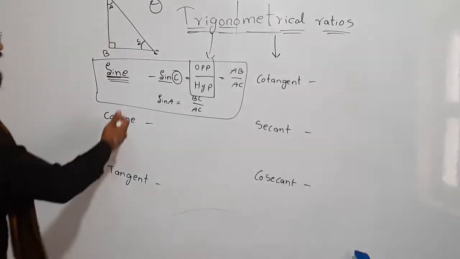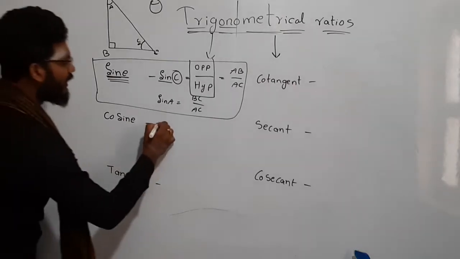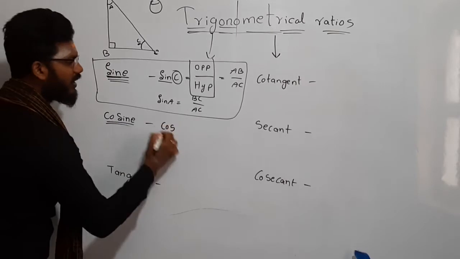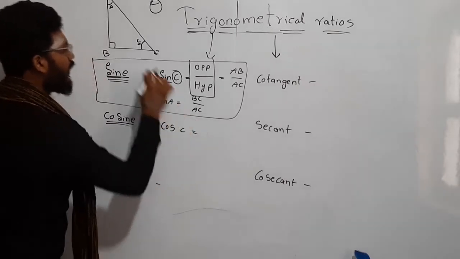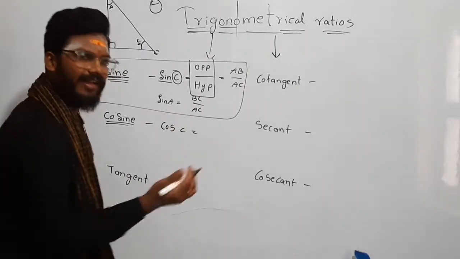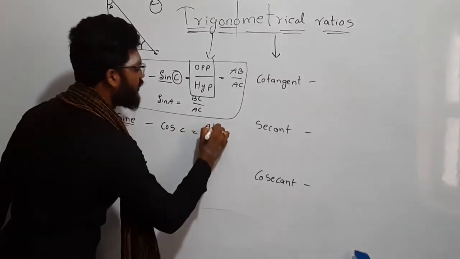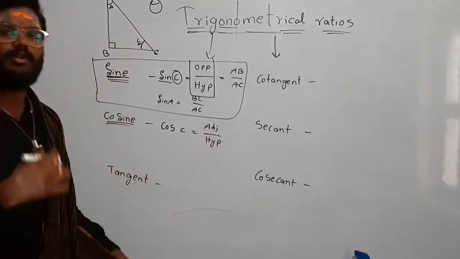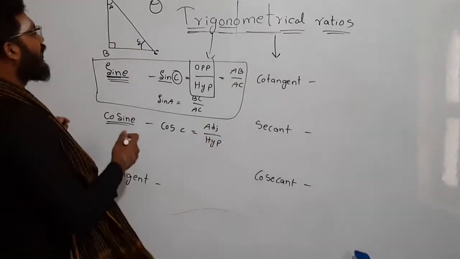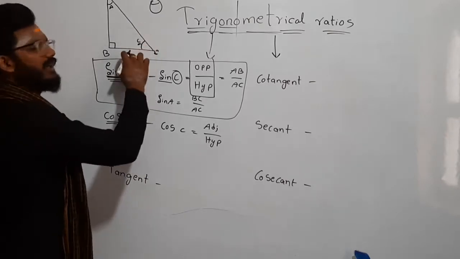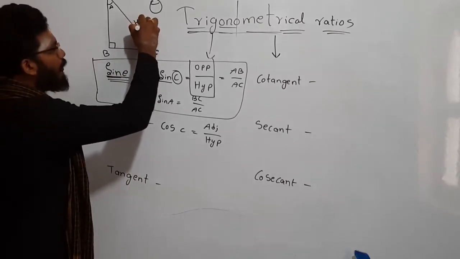In the same way, if you see cosine, we write it as cos. Cosine, we write it as cos. Cos C. For any triangle, for any angle, cos is nothing but the side adjacent to theta by hypotenuse. Side adjacent to theta. Adjacent means next to. But if you see here, for this angle we have two adjacent sides, but we already know this is the hypotenuse side.